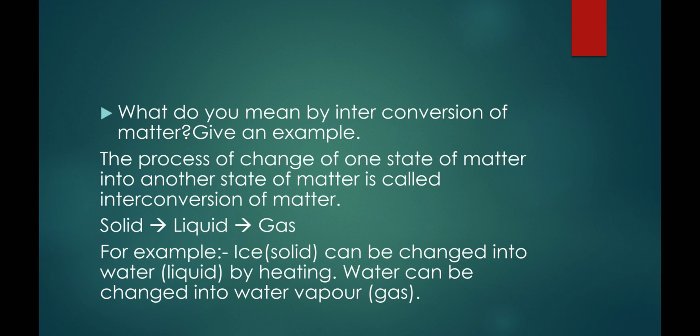All the substances cannot be changed from one form to another form. Certain substances which can be converted from solid state to liquid and from liquid state to solid, this tendency, this property or this process is called interconversion of matter.